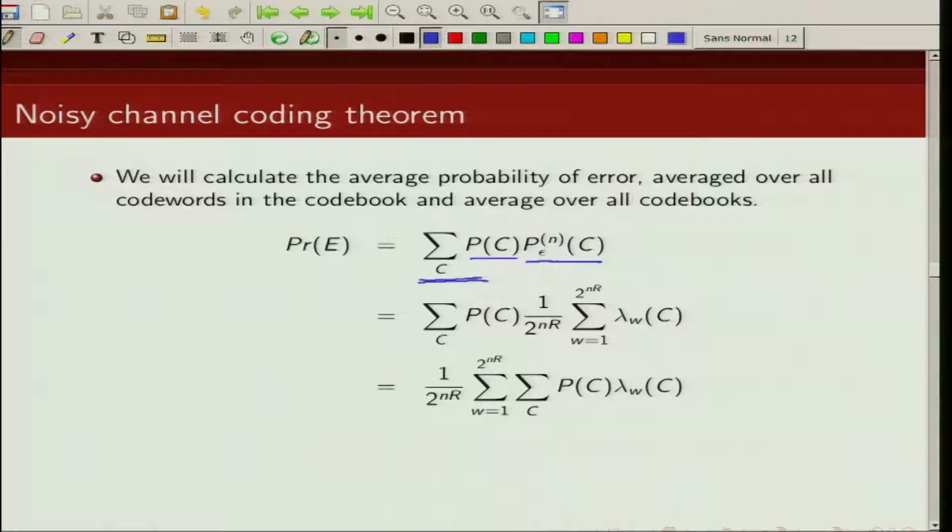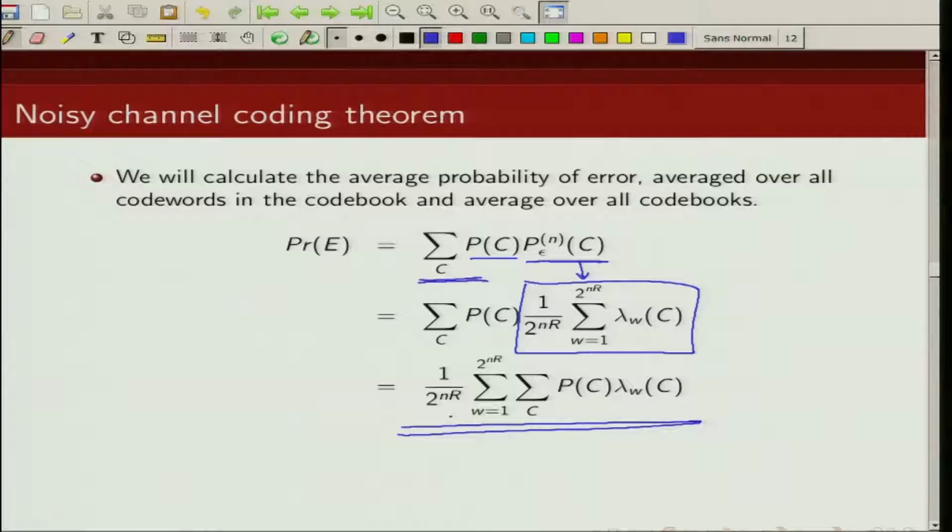So this probability of error, from the definition, as you recall, is 1/M times the summation over W from 1 to M of lambda_W(C). So this can be written like this.